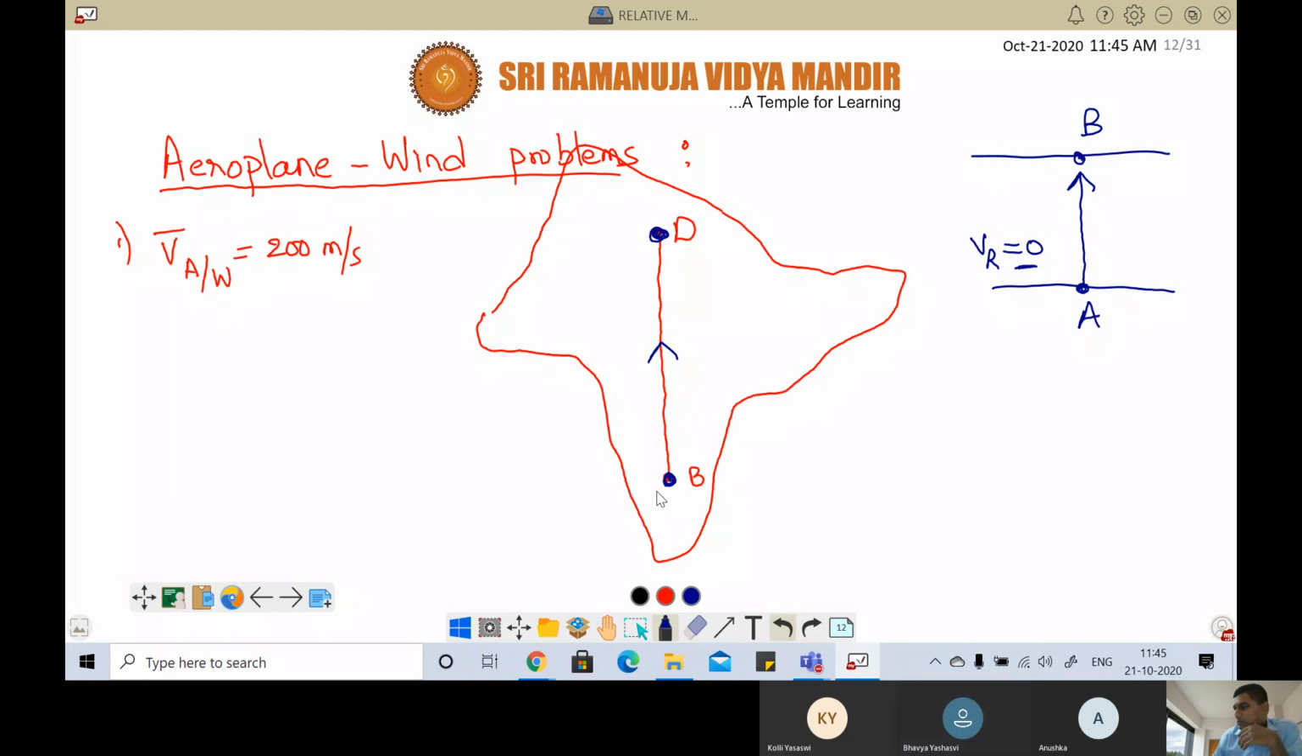Now suppose wind is blowing like this. This is called velocity of wind. They gave the velocity of wind. Velocity of wind should always be taken with respect to ground. So let us say that is 150 meters per second at an angle of 37 degrees. Now it is blowing like this. Now, if you still put your effort in this direction only, will you reach Delhi now?